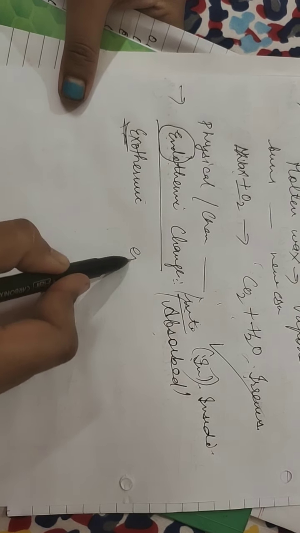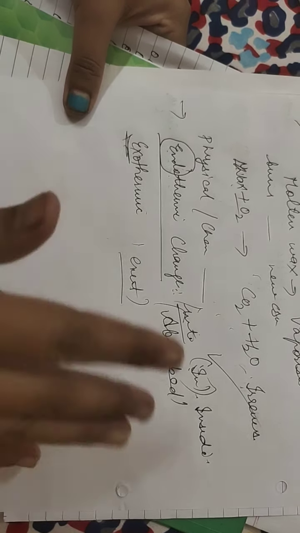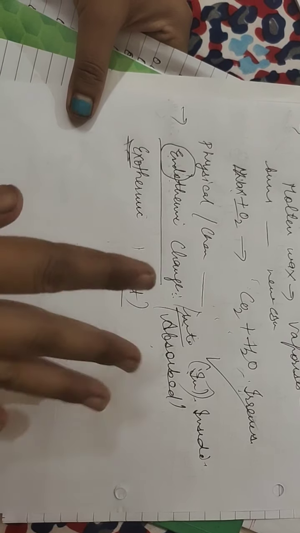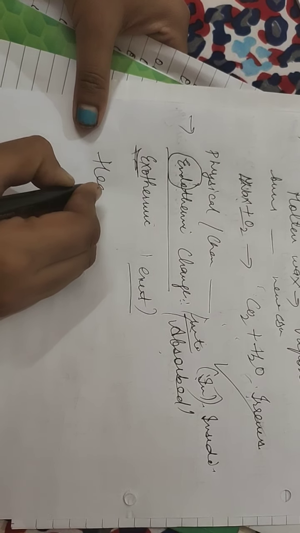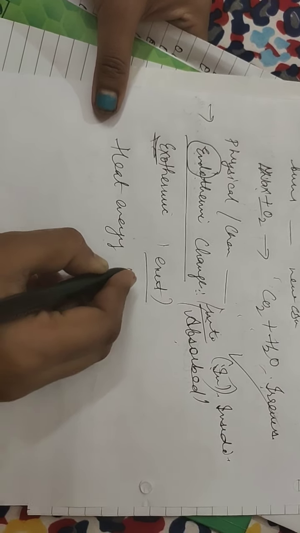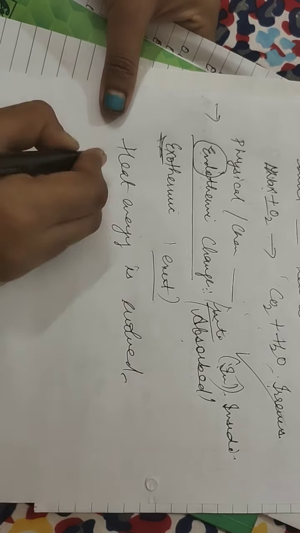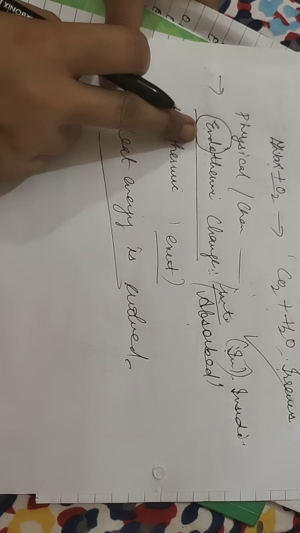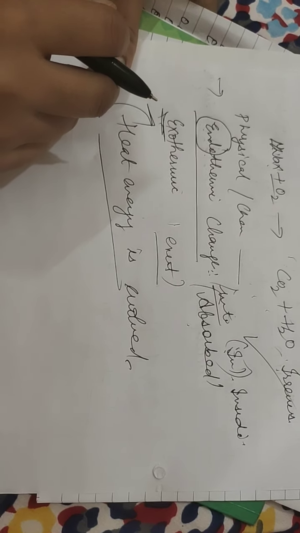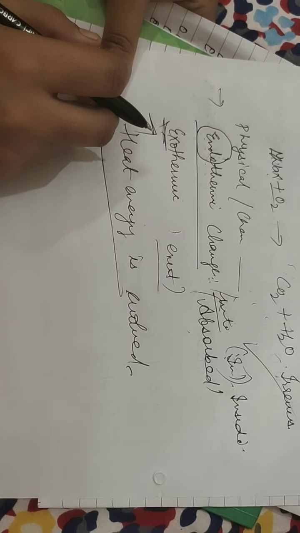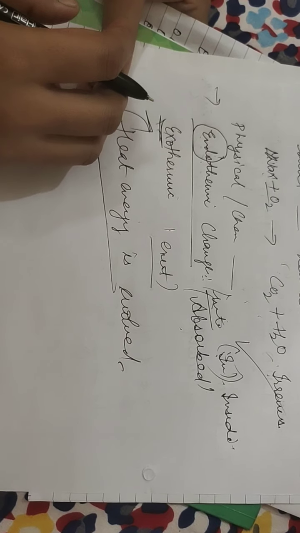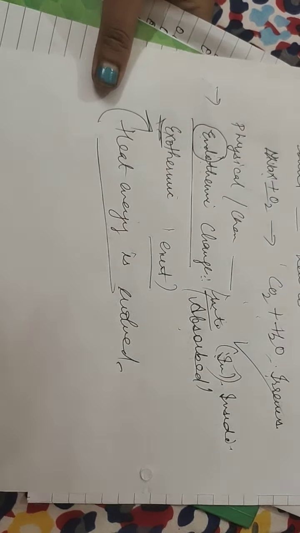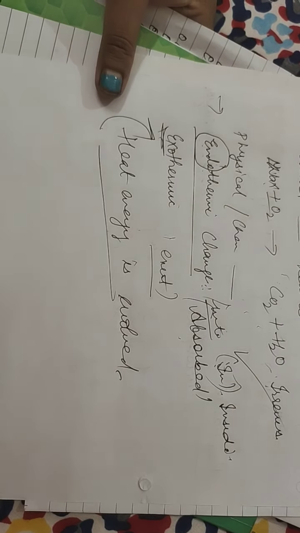And exo means exit, to give out, get out, you can say to emit, to evolve. So when the heat energy is evolved, that is known as exothermic change. So these are the two types of energy change which occur in physical and chemical changes. There are some examples of energy change in a physical change, means what type of energy change takes place in a physical change, that we will discuss now in the next video.